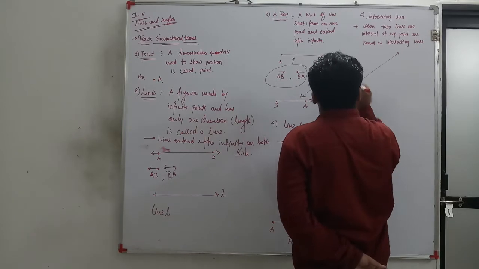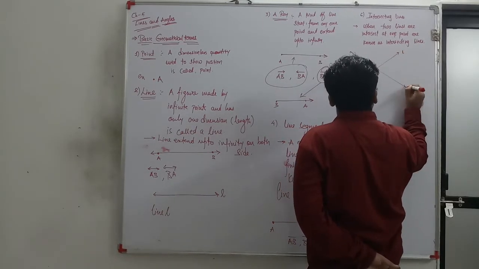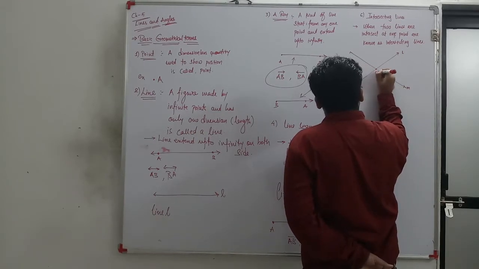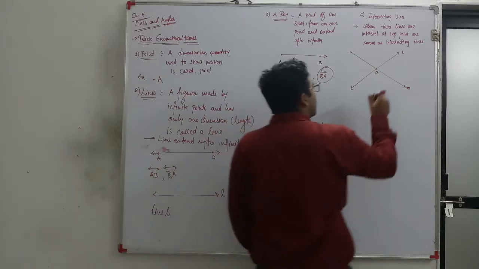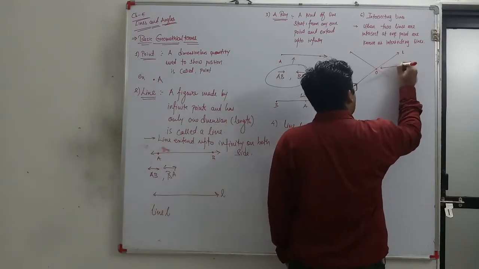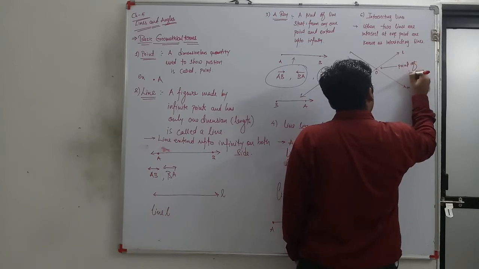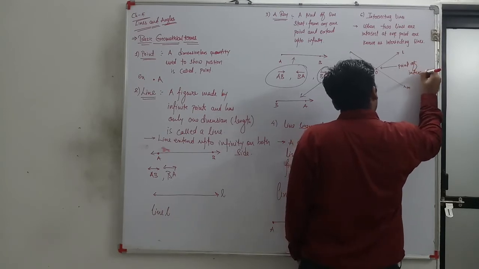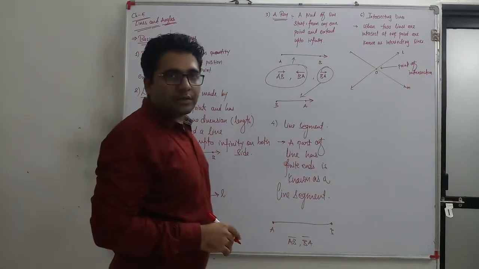Example, this is one line and this is another line. It is line L and line M, which intersect at O. So what is O? O is known as the point of intersection.